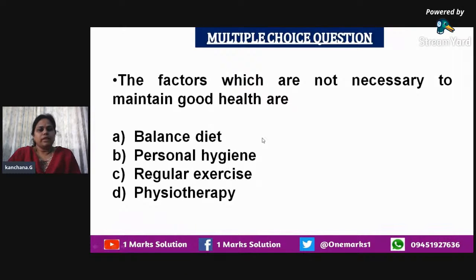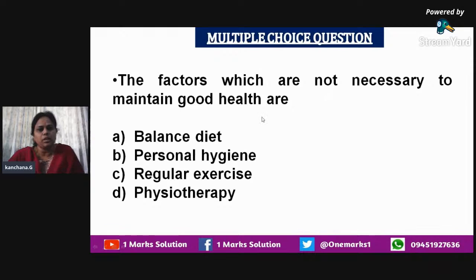Next, let us see the factors that give good health. Which of these factors is not necessary to maintain good health? Among these we have to analyze which factor is not necessary to maintain good health. I have always told you to be careful when the word not is given in the question.